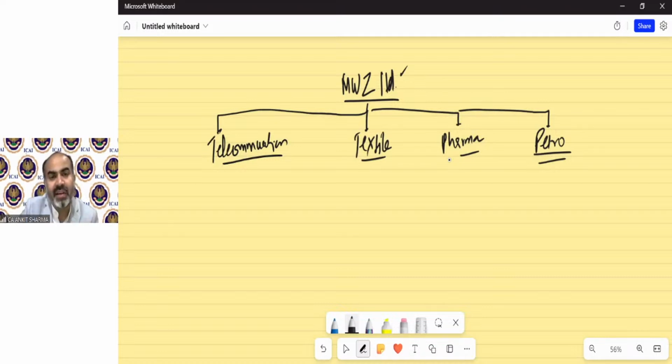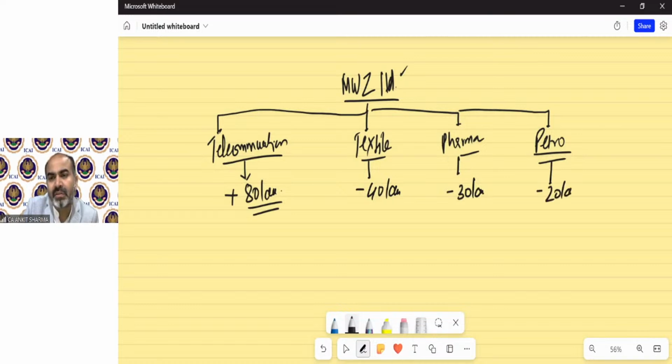And this is the result. This telecommunication business is earning 80 lakh rupees profit. This textile division is in loss of 40 lakh. This is also in loss of 30 lakh. This is also in loss of 20 lakh.